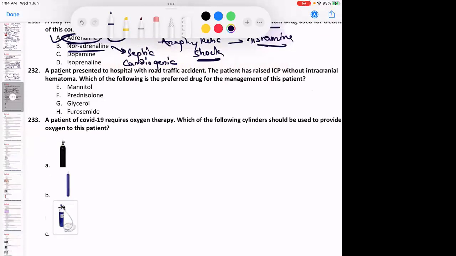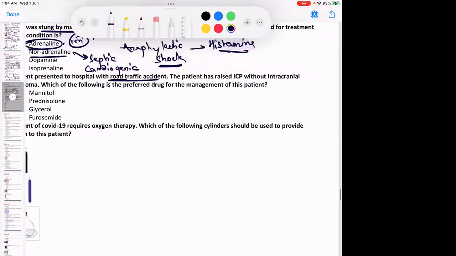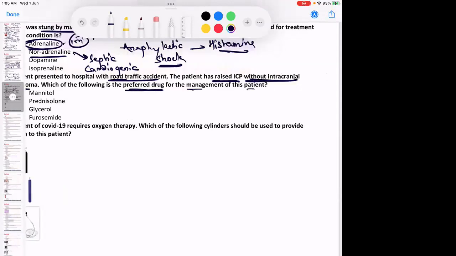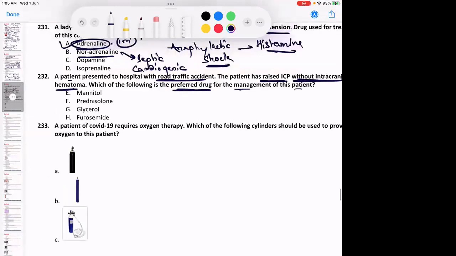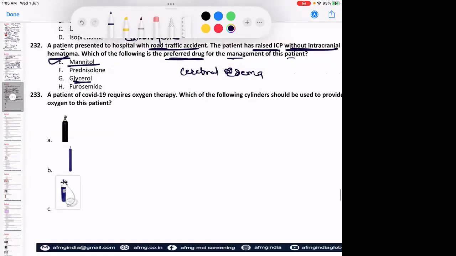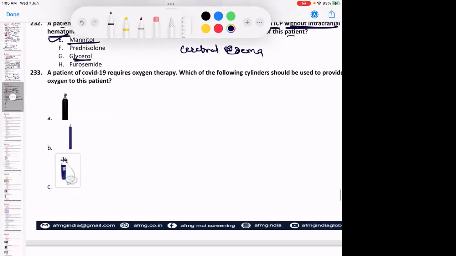A patient presented to hospital with a road traffic accident. The patient has raised ICP without intracranial hematoma. Which of the following is the preferred drug for the management of this patient? Agar koi hematoma nahi hai, koi bleed nahi hai is patient mein, so no active bleed, so no contraindication of mannitol. And the drug of choice for raised ICP or cerebral edema is definitely IV mannitol. No issues with this, please remember. Okay. Glycerol can be given, but it is usually given along with mannitol. It is not a single best choice. Single best answer is mannitol in this case. Prednisolone is also given for cerebral edema, but in cases of meningitis, not otherwise.